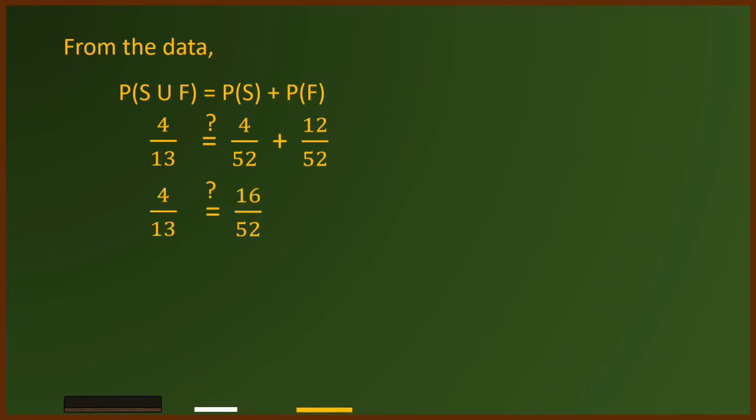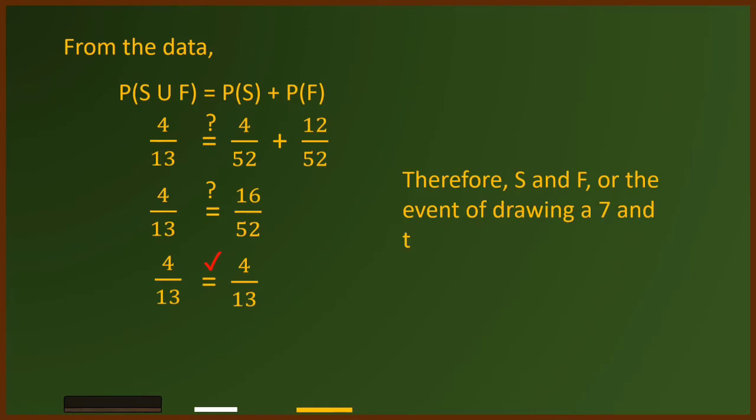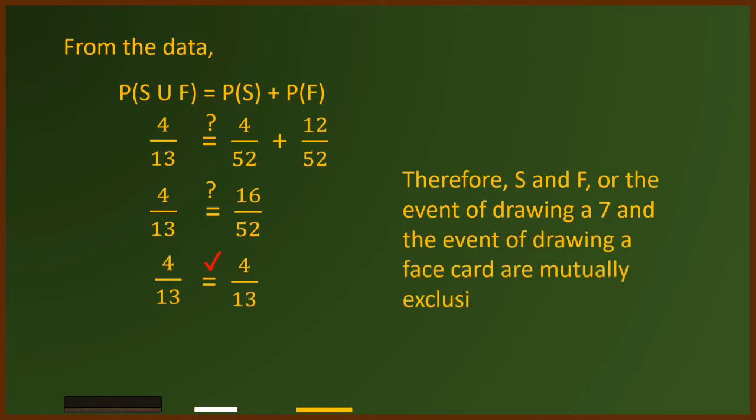Is it equal to 16 over 52? 16 over 52 is equal to 4 over 13 in simplest form. And since both sides of the equation are equal, therefore, we can say that S and F, or the event of drawing a 7 and the event of drawing a face card, are mutually exclusive events.